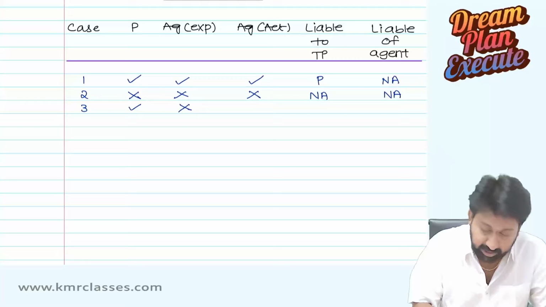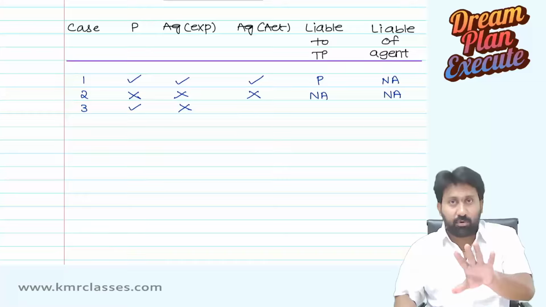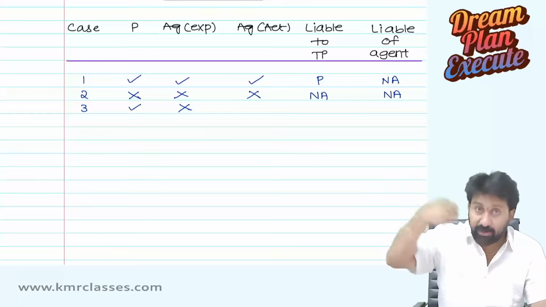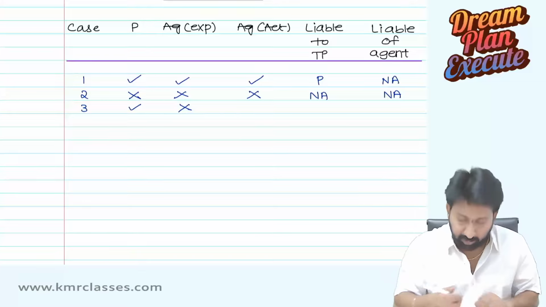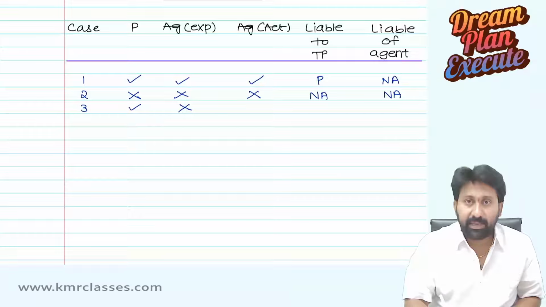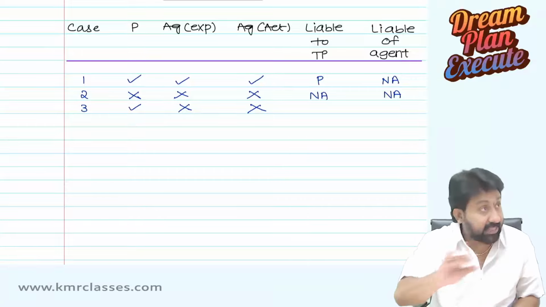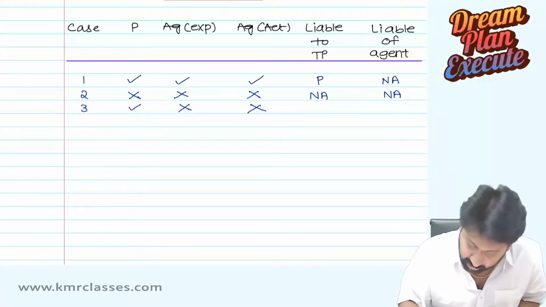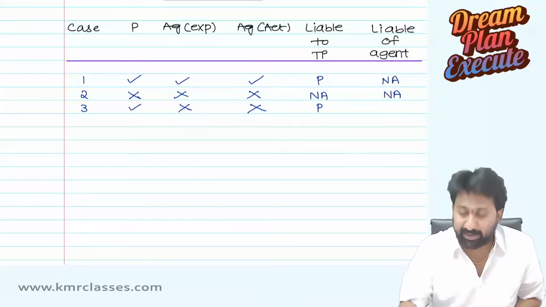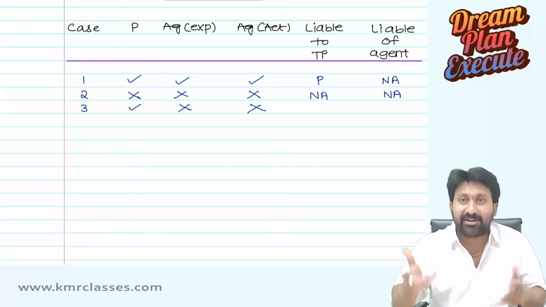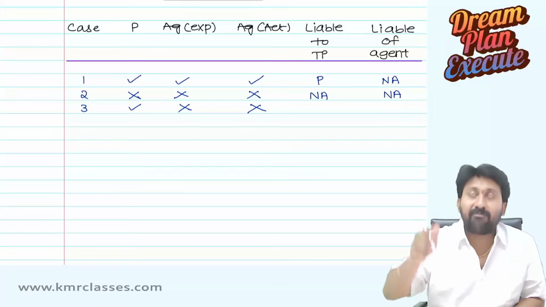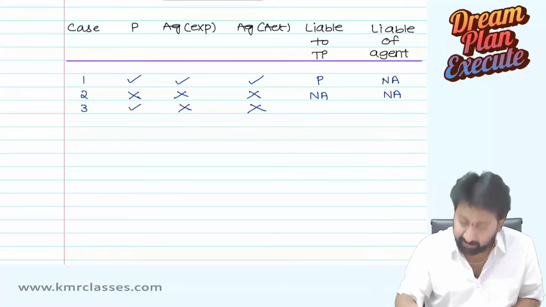Very, very important case. A principal can do something, but the principal said to the agent, this I only can do, you cannot do. Okay. Principal can do. Agent is expected not to do. And agent has not actually done that also. Very good one. So, who is liable to third party? Principal is liable to third party. No. Agent did not do anything, right? Then how come, for the act of agent, principal will be liable to third party?